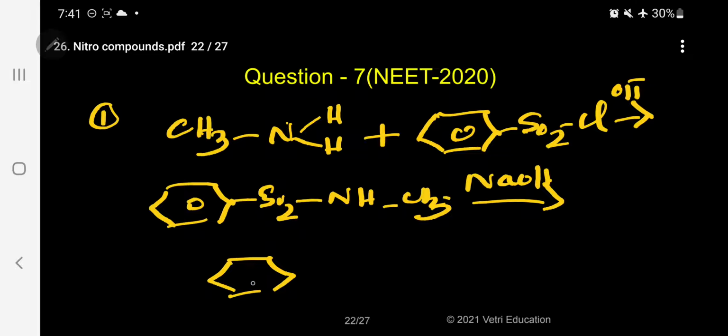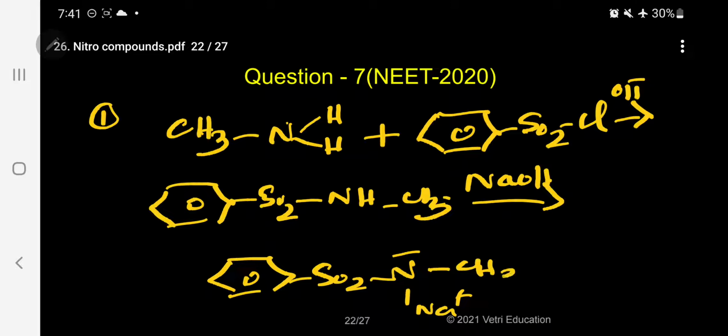So it is producing C6H5SO2N-Na+CH3. Kindly follow. So what will happen now? The H will be replaced by Na plus. So automatically this is water soluble. Sodium salt, water soluble. Kindly follow.